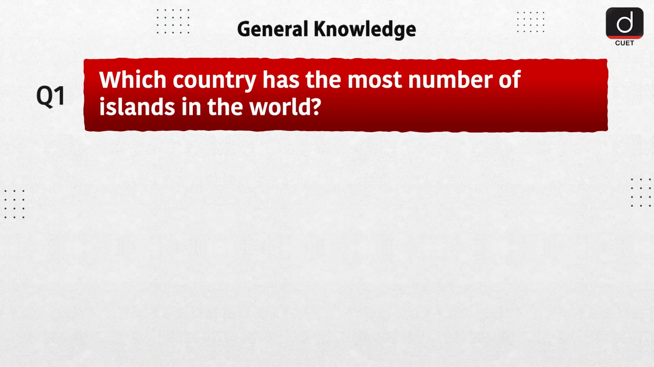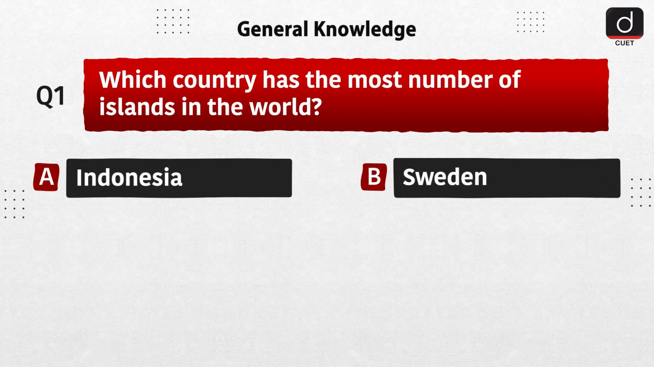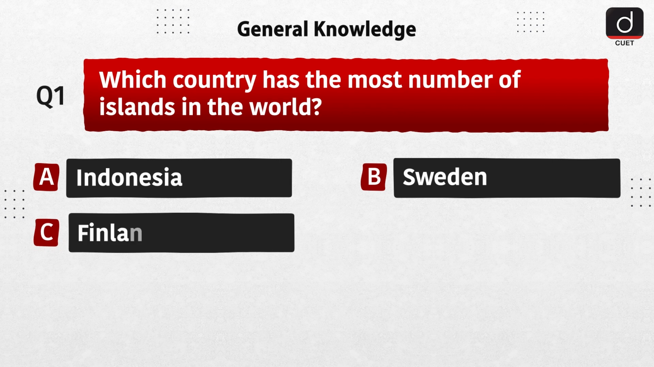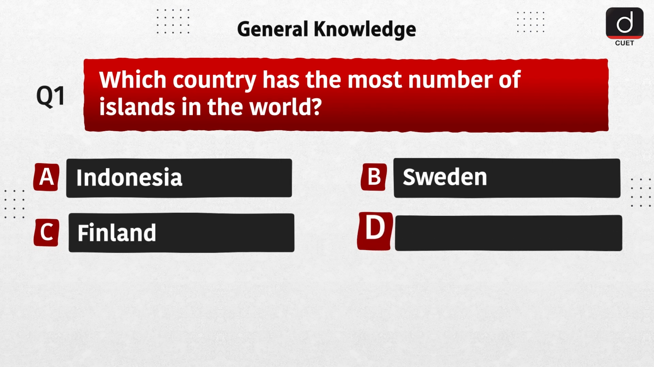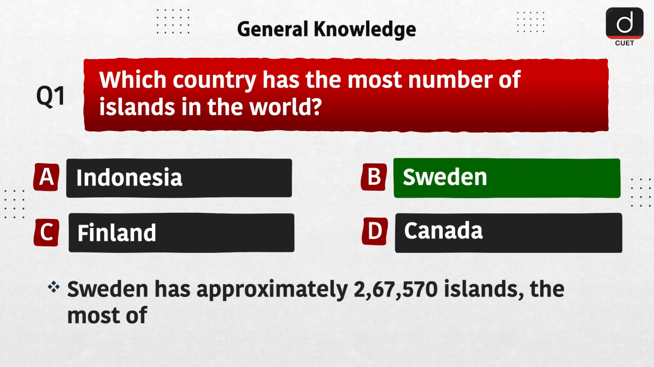First question is, which country has the most number of islands in the world? Option A, Indonesia. Option B, Sweden. Option C, Finland. Option D, Canada. The correct answer is option B, Sweden. Sweden has approximately 2,67,570 islands, the most of any country in the world.